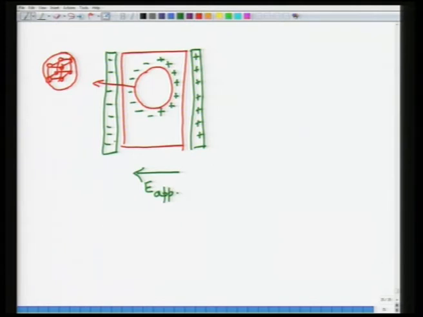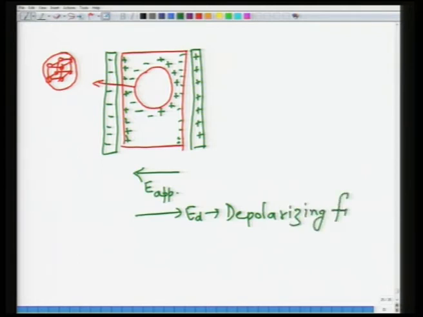So, your E applied is in this direction, consequently you will have negative surface charges here on the surface of the dielectric and positive charges on the left side. As a result, you have the applied field in this direction, and you have the creation of another field called ED, which is the depolarizing field, and this is due to the build-up of surface charges.